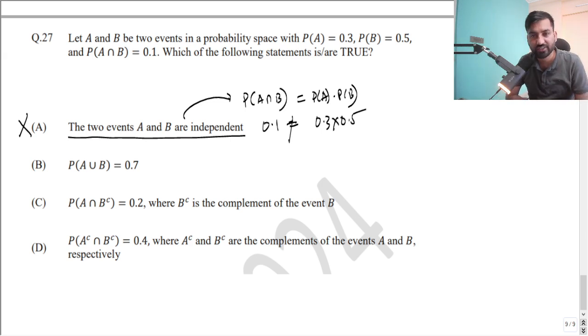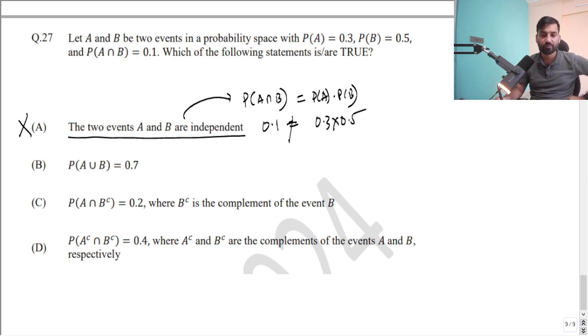This is from the definition. If you know what independence is, what is the definition of independence? Probability of both A and B is equal to the product of probability of A times the probability of B. They must satisfy this. If they are not equal, it means option A is going to be wrong.